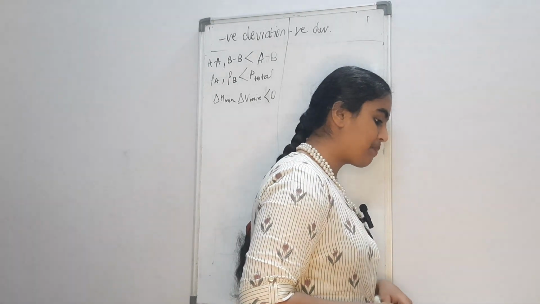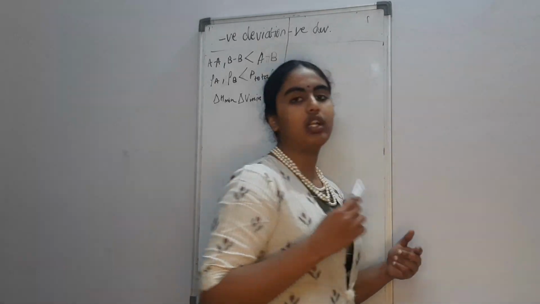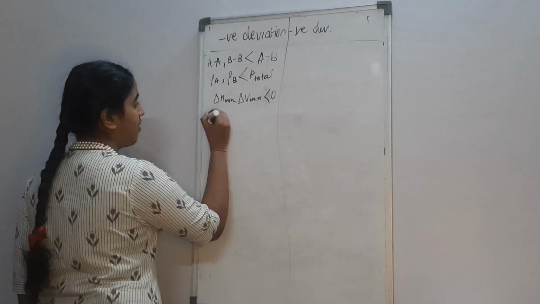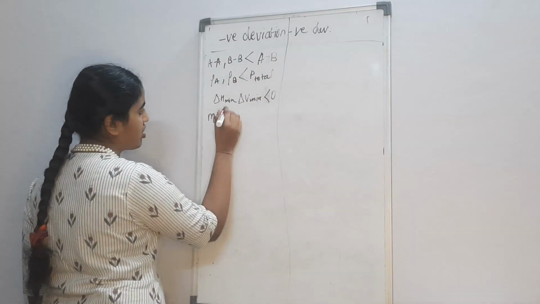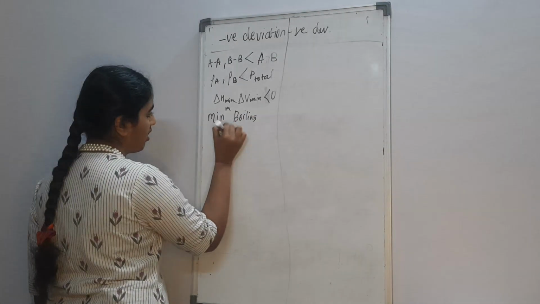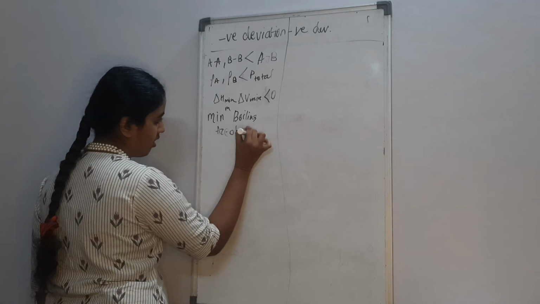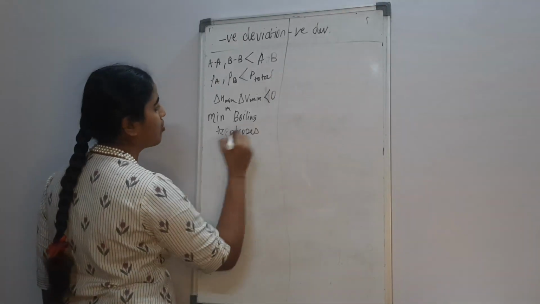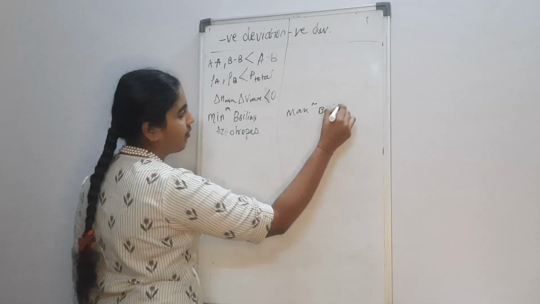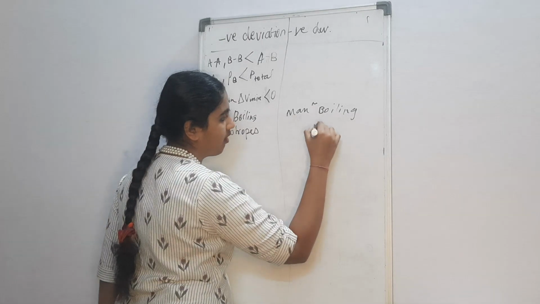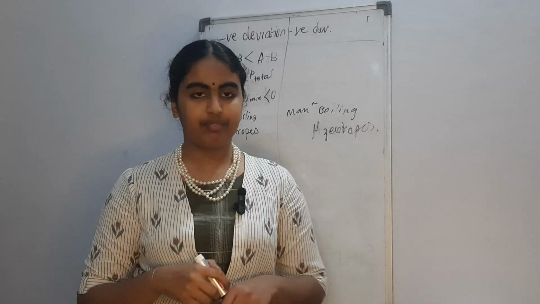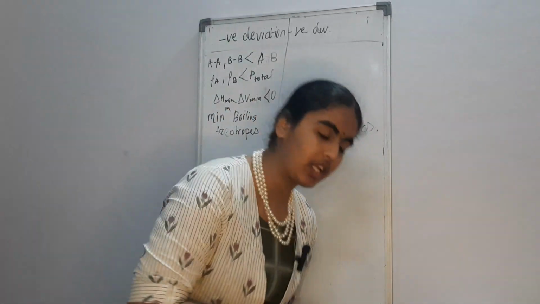Now, azeotropes is a very useful thing when it comes to positive and negative deviation, because positive deviations show minimum boiling azeotropes, while negative deviations show maximum boiling azeotropes. Okay, so that is what azeotropes are.